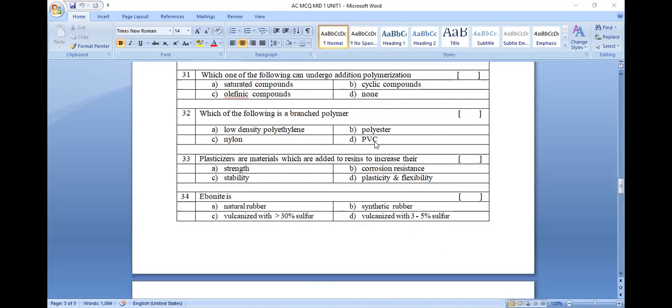Question number 32. Which of the following is a branched polymer? The best example I'm taking is nylon 6-6, which contains branches.